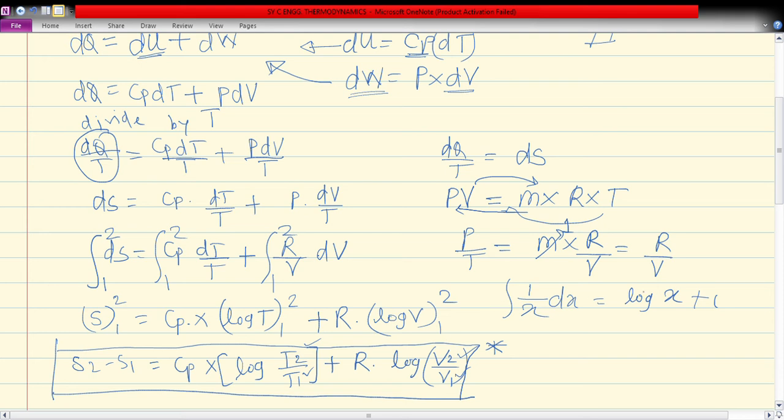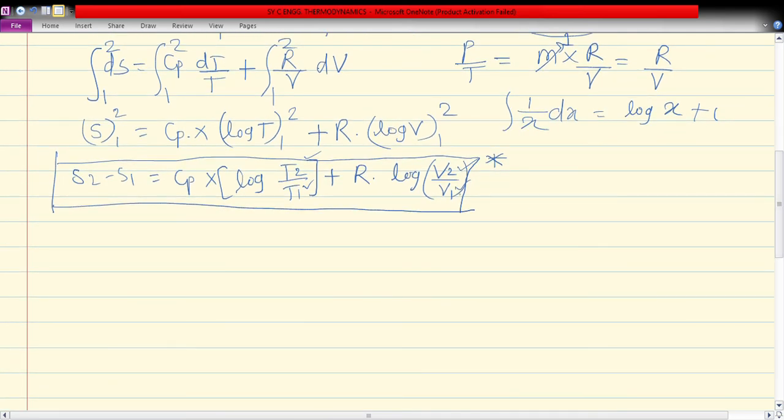If in the question they only give the initial and final temperature and the initial and final pressure, in that condition we replace this V2 upon V1 term by the pressure term. For that we use the ideal gas law. We know the ideal gas law is PV equals mRT. m is again 1 kg, so we can neglect that one, and we get PV equals RT.